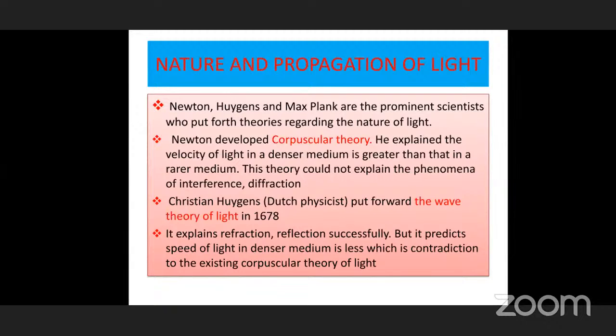Understand? So, similarly, Newton's corpuscular theory is existing at that time. At the same time, Christian Huygens proposed a new theory, the wave theory. What does it mean? Wave means the light originated from the source and travels in the form of mechanical waves, in the transverse wave form. So there is a complication here.